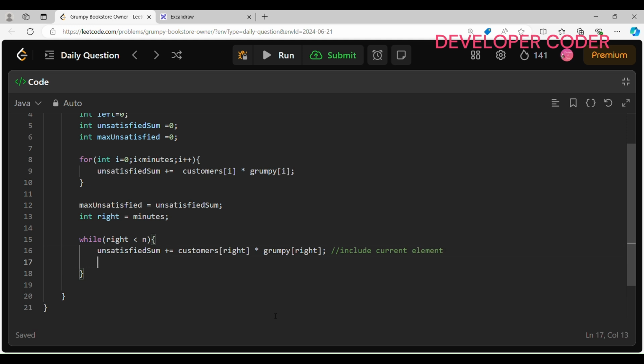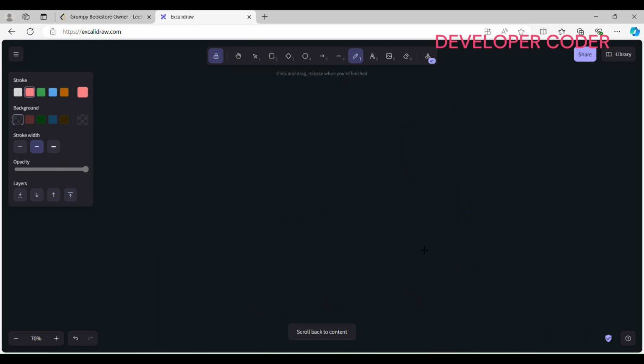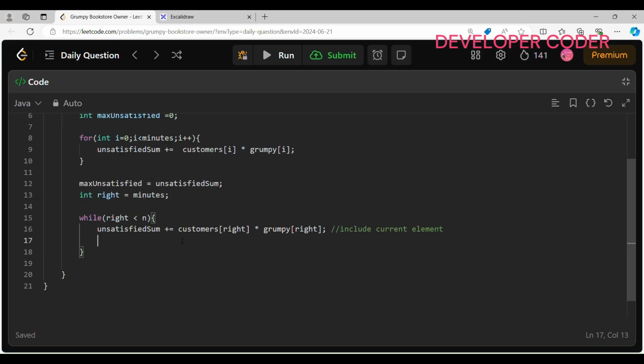If I am including the current element, my window is moving further now. This is my window and then this is going to be my window. So I am including this current element and I am excluding this, right? This is what I am doing here. So here again unsatisfied sum, I have to exclude now the previous element.